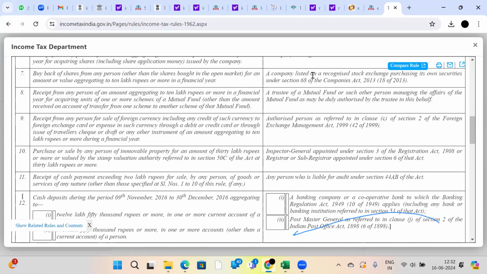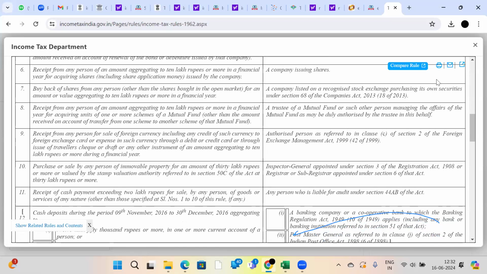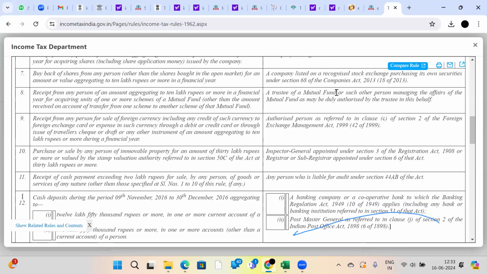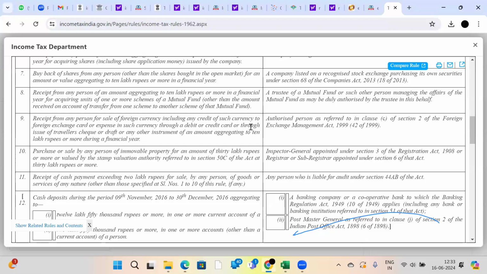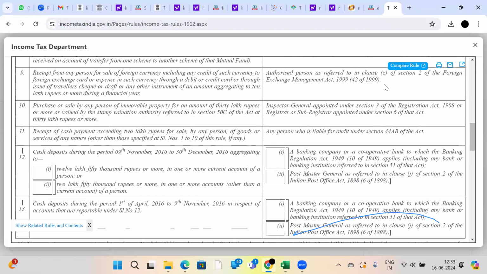Suppose in a recognized stock exchange, your company is listed. Suppose my company is listed on the stock exchange, and LIC has purchased my shares. My information will go to the income tax department. Suppose I am buying mutual funds, those mutual fund details will also reflect here, in AIS. What is the cost you purchased? If you are purchasing any forex, any US dollars, what is the amount, you can see here.